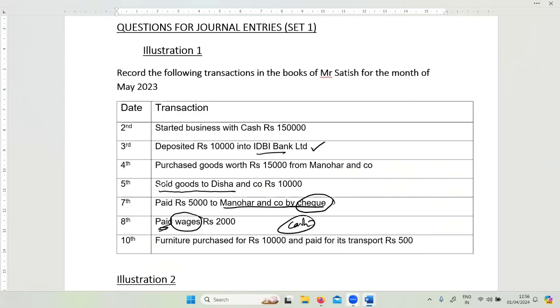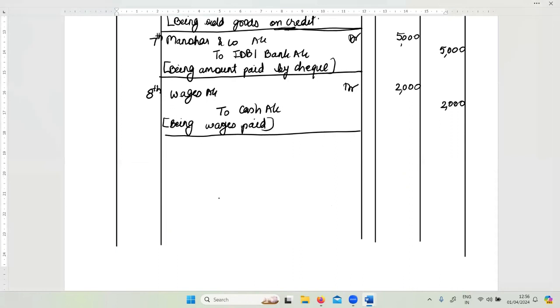Next part of this particular illustration, last transaction is saying furniture purchased for 10,000 and transport charges paid 500. Now this is a little tricky because we are having what purchases made? It is furniture. Now when we buy goods and when we buy furniture, there is a difference, right? If you remember, so pay attention. This is just an explanation for you to understand.